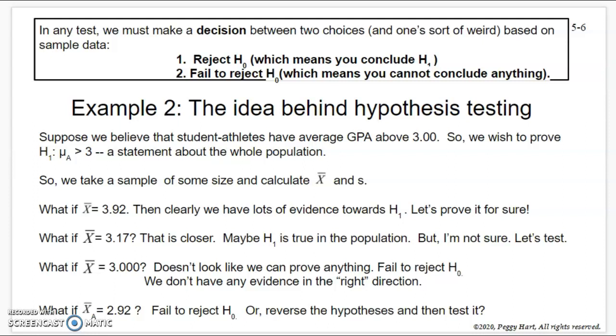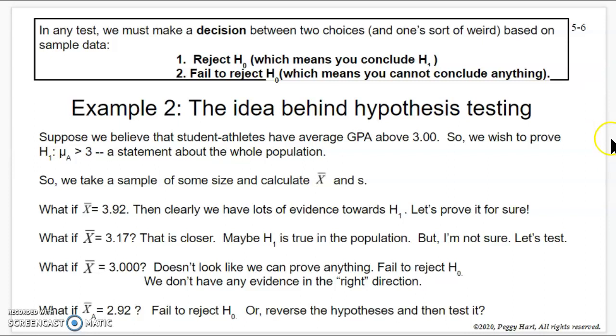Okay, let's go on. In any of these tests, we must make a decision between two choices, and one's sort of a weird choice, based on the sample data. So I'm moving ahead. We're going to make some decisions between H0 and H1, and I just want you to get the idea behind hypothesis testing. This is the big idea part. So just follow along. This is a story. I'm going to tell you a little story.